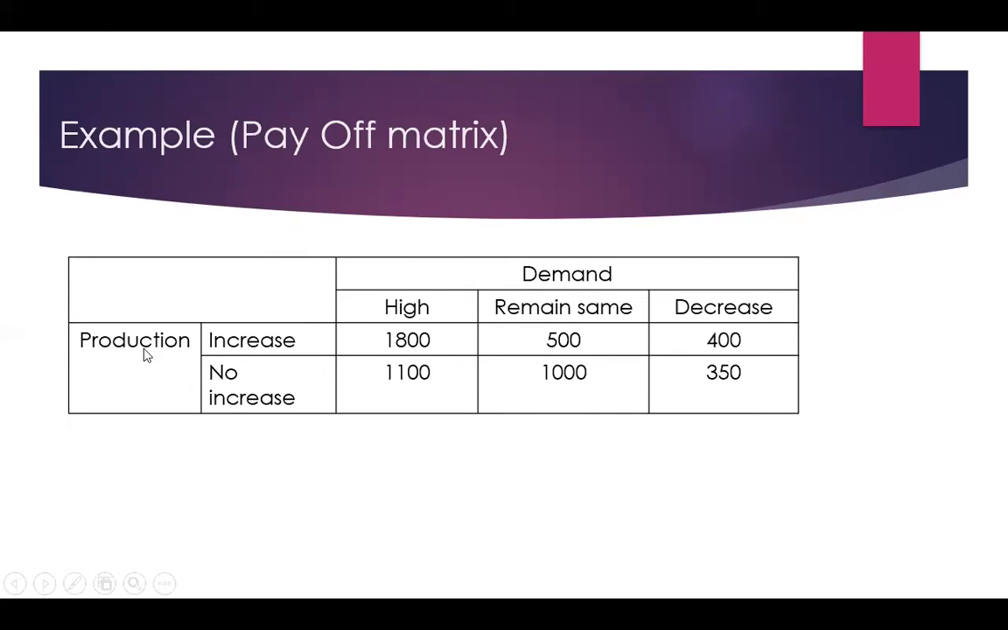There is a firm that wants to decide whether to increase production or not in anticipation of future demand. Future demand may be high, it may remain the same, or it may decrease. These are the various states of nature, and this is a payoff matrix. If we increase production and demand is high, the profit will be 1800, and so on.